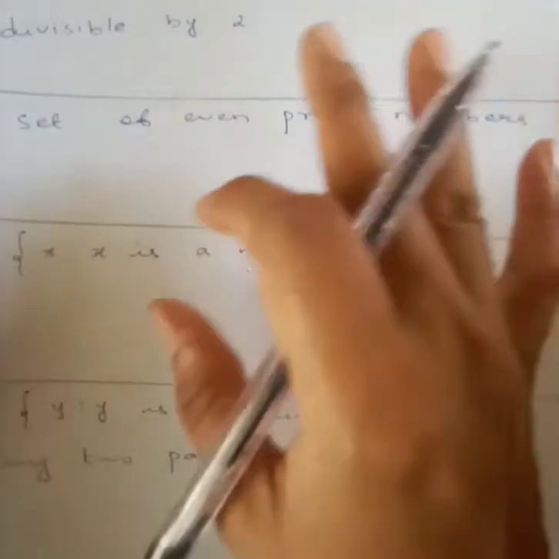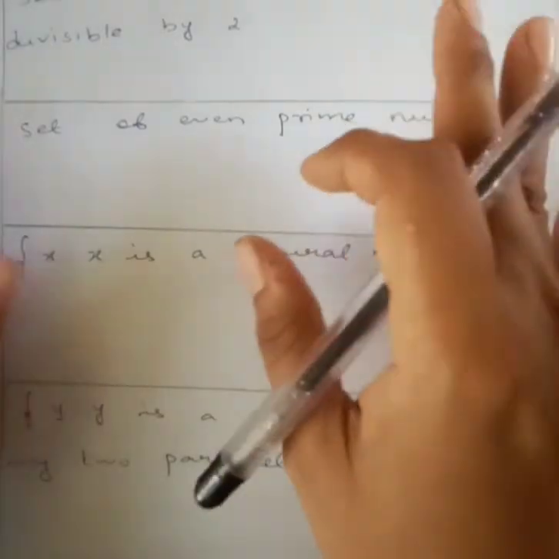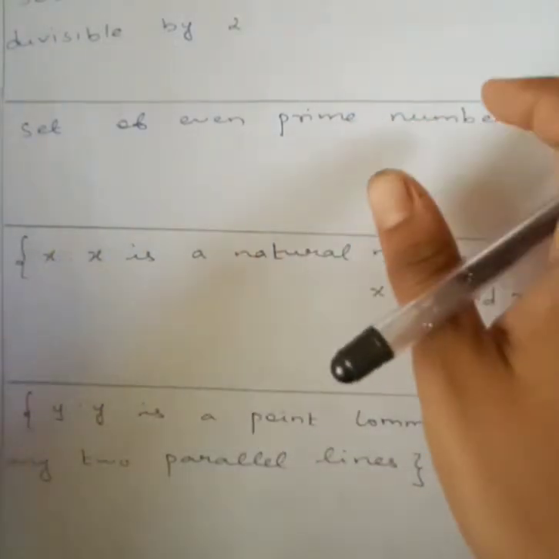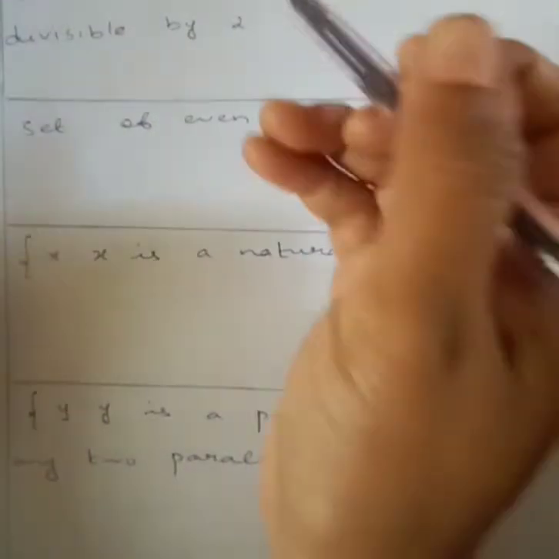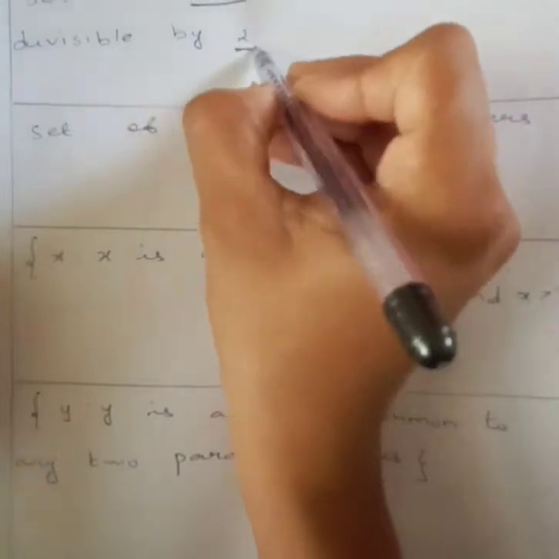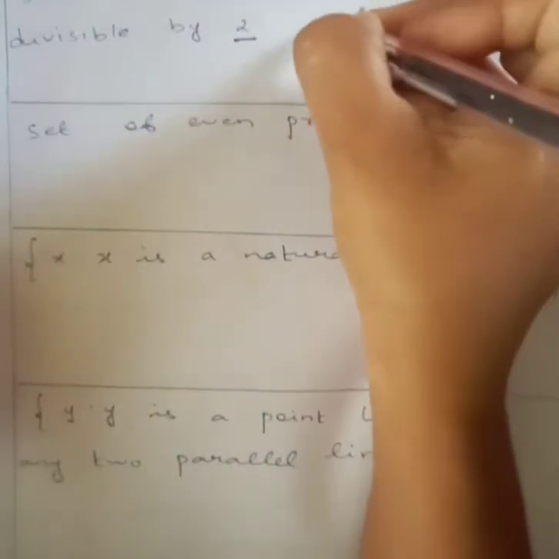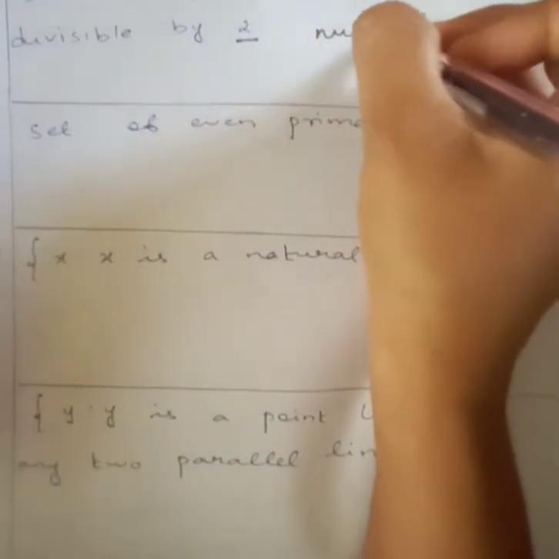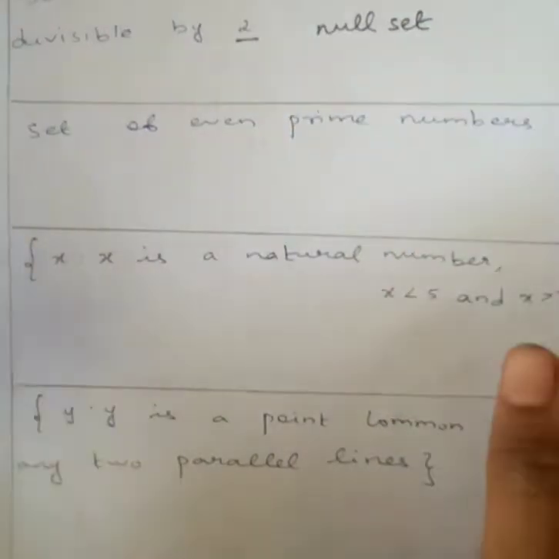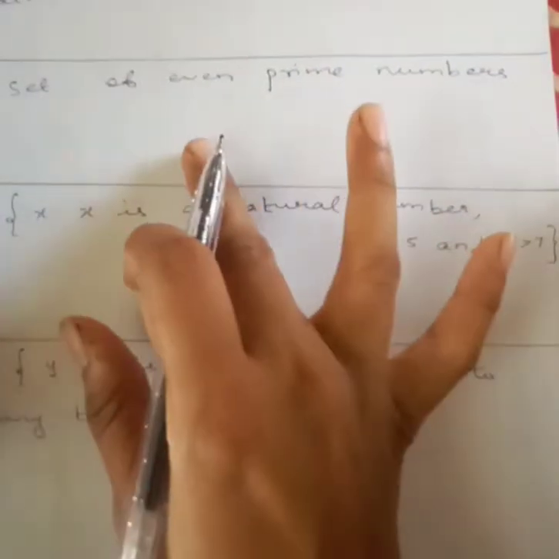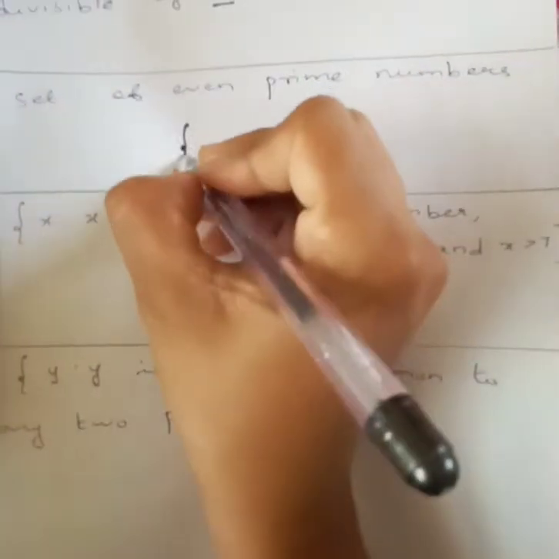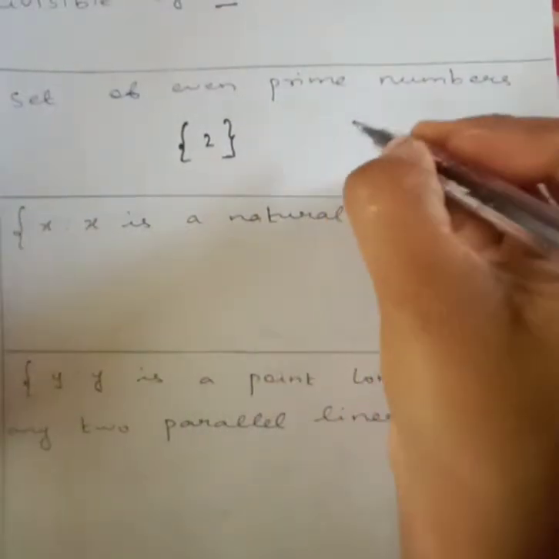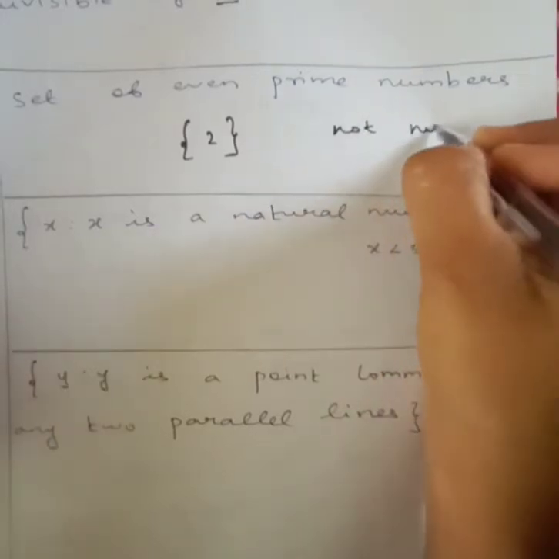Which of the following are examples of null set? Null set means nothing should be there inside the set, right? Set of odd natural numbers divisible by 2. So definitely odd numbers will not be divisible by 2. So this is a null set. Nothing will be there inside the set, right? Set of even prime numbers. Even prime number means 2 is an even prime number, right? This is not a null set.